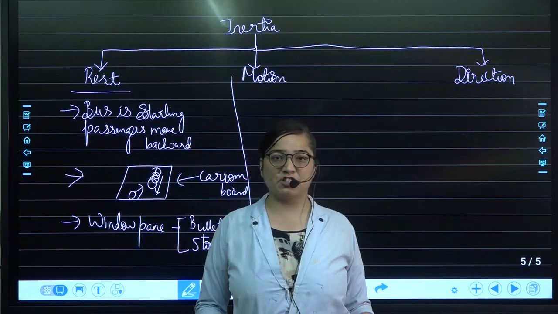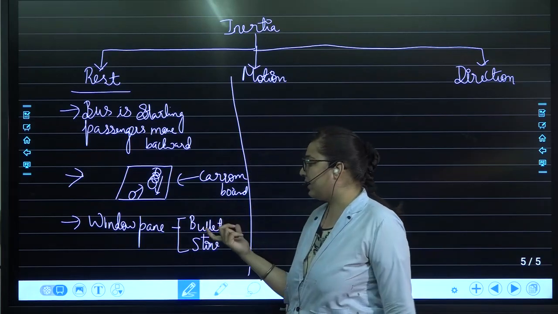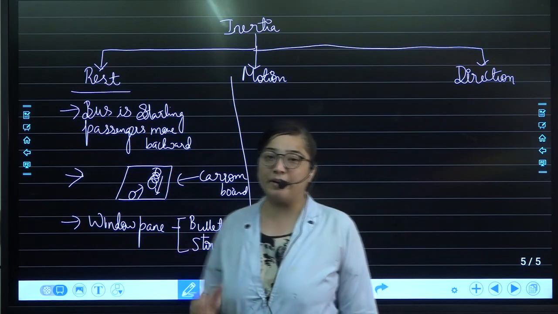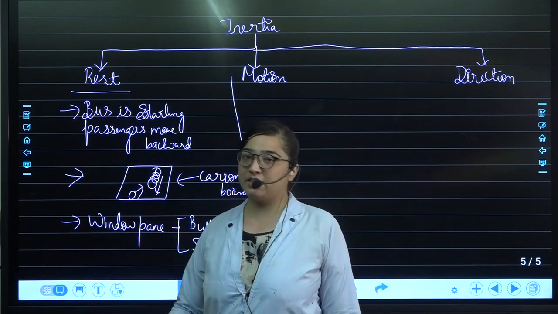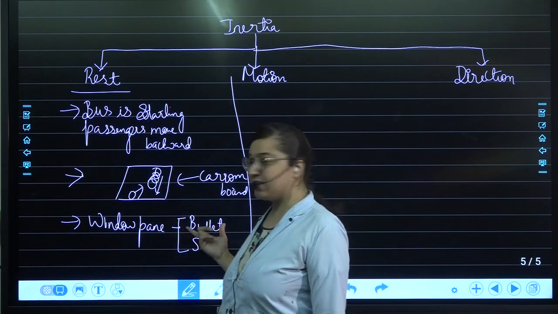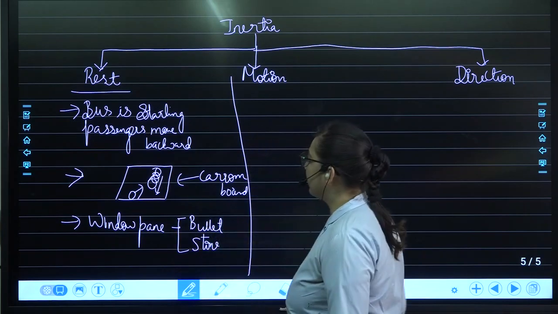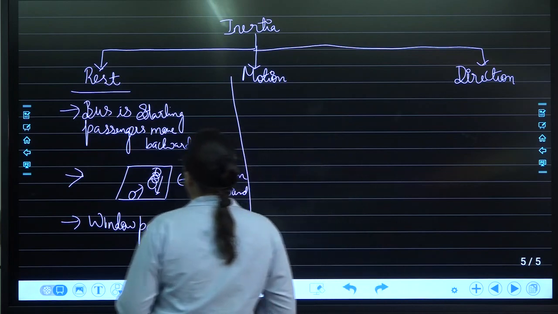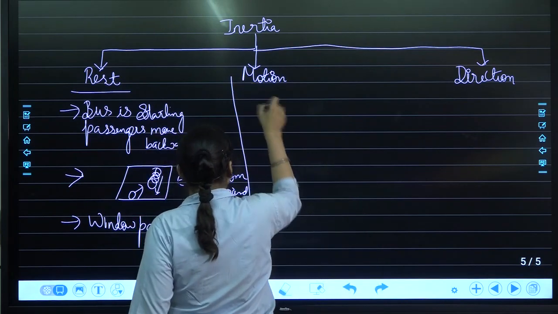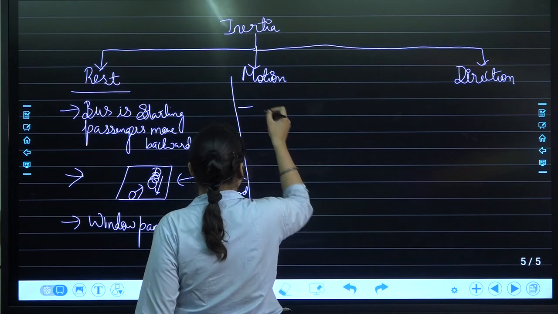And what are these changes? Here, in case of bullet or in case of stone, the window pane will try to remain at its state of rest. Here the time interval is less, here the time interval is more. So this is about how inertia of rest is coming into the picture. Coming to the next part, that is inertia of motion.